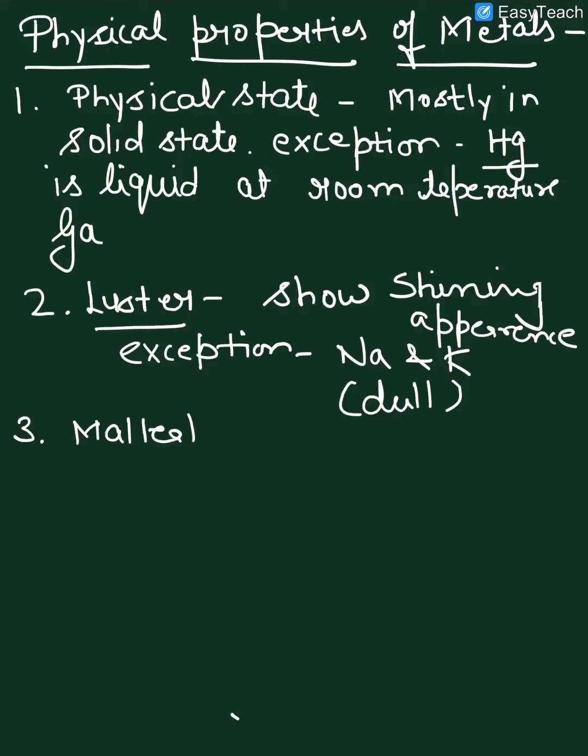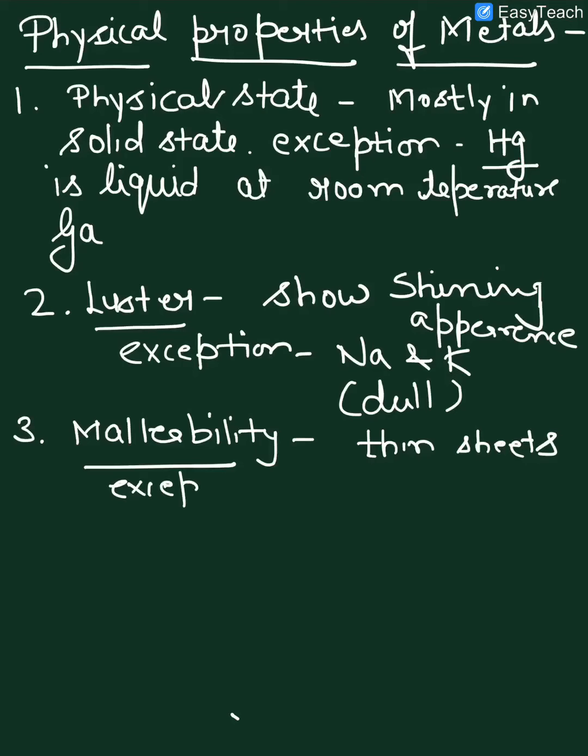Next is malleability. The tendency to be beaten into thin sheets is called malleability. Again here the exceptions we have are sodium and potassium. These are the common exceptions. They do not show general characteristics which most of the metals show.